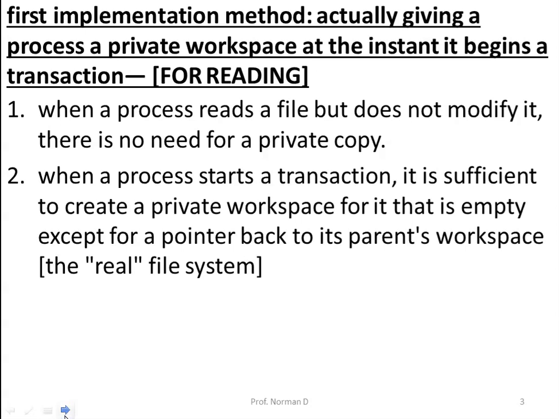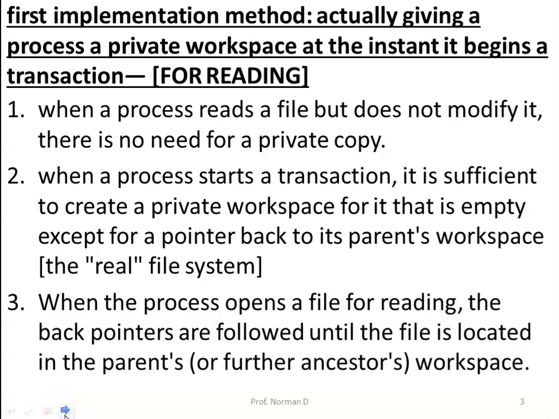When a process starts a transaction, it is sufficient to create a private workspace for it that is empty, except for a pointer back to its parent's workspace. When the process opens a file for reading, the back pointers are followed until the file is located in the parent's workspace.